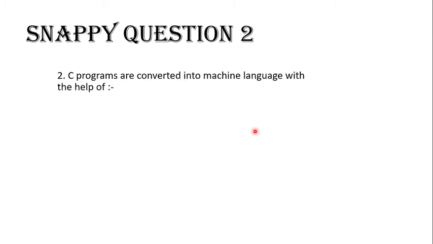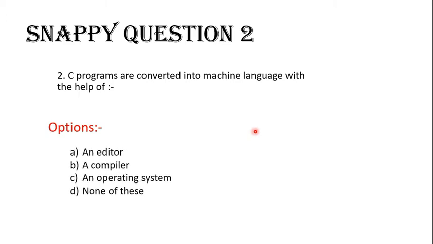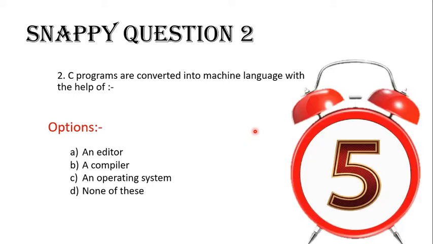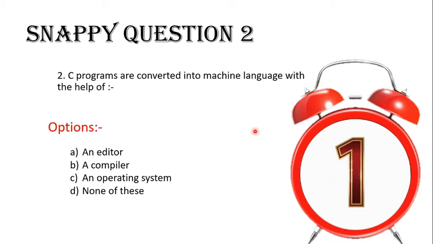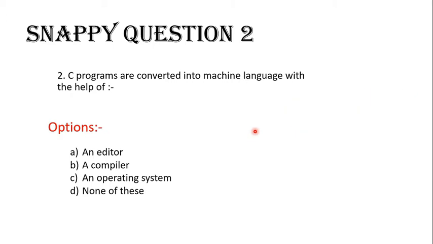Here is Snappy question 2. C programs are converted into machine level language with the help of A. an editor, B. a compiler, C. an operating system, or D. none of these. What do you think about it? Try to answer on your own. Your time starts now. I hope you are done, and the correct answer is B, a compiler.